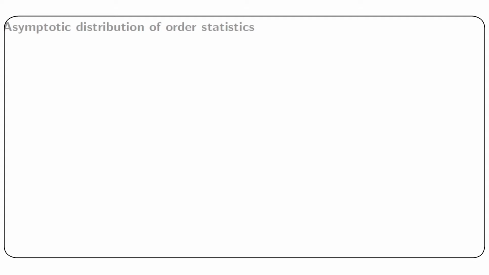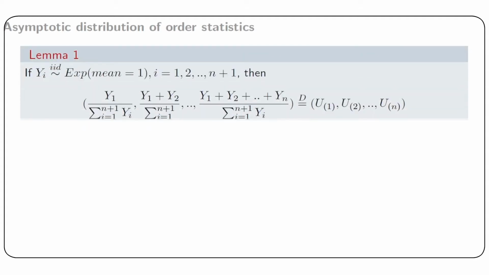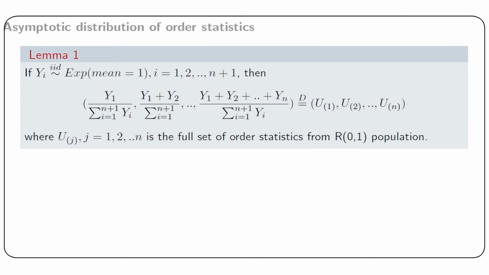The first lemma is like this: if Y_i are IID exponential random variables with mean 1 for i from 1 to n plus 1, then the joint distribution of Y_1 divided by summation i from 1 to n plus 1 Y_i, (Y_1 plus Y_2) divided by summation i from 1 to n plus 1 Y_i, up to (Y_1 plus Y_2 plus up to Y_n) divided by summation i from 1 to n plus 1 Y_i is the same as the joint distribution of U_(1), U_(2), up to U_(n). That is the full set of order statistics from a rectangular 0 1 population.